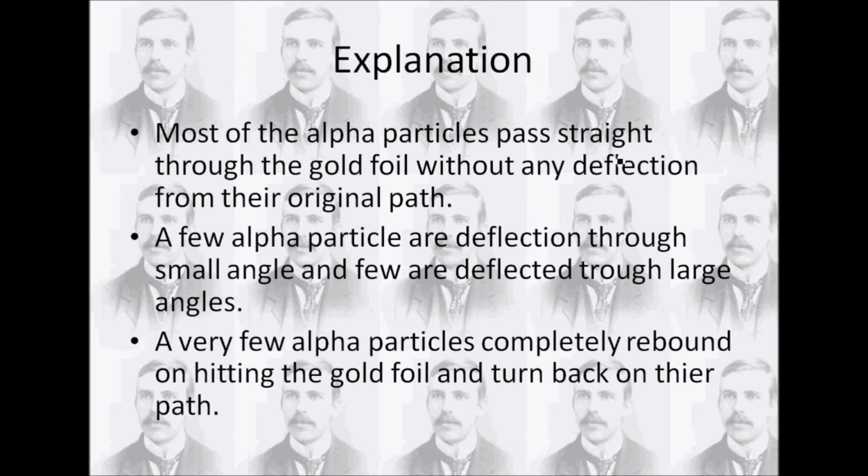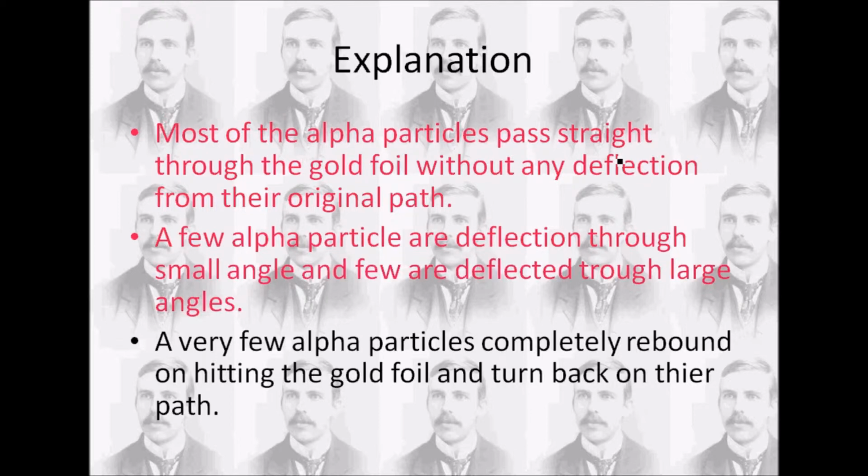Most of the alpha particles passed straight through the gold foil without any deflection from the original path. A few alpha particles are deflected through small angles and a few are deflected through large angles. For the third ray, very few alpha particles completely rebounded on hitting the gold foil and turned back on their path. Let us explain what happens in this experiment.